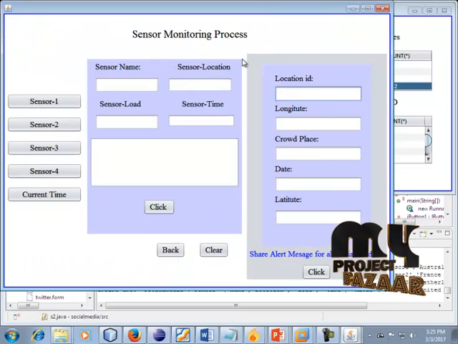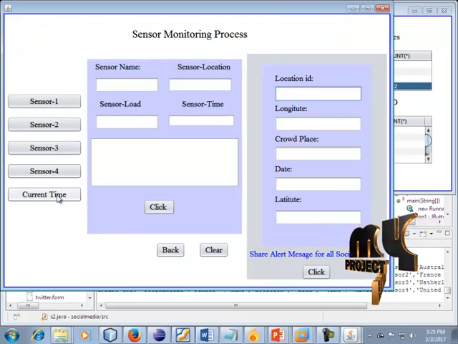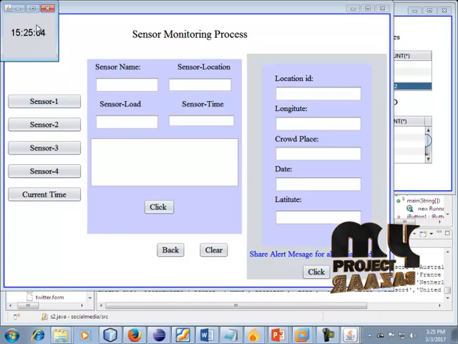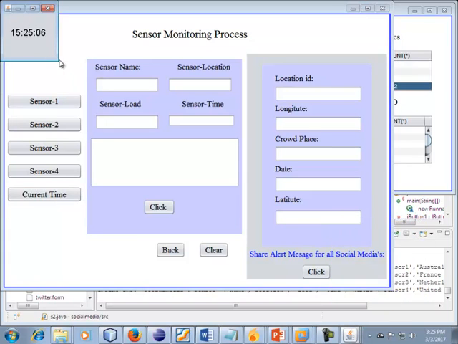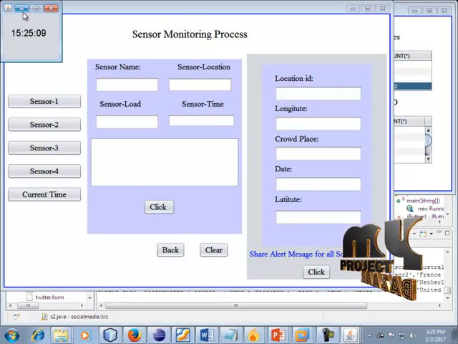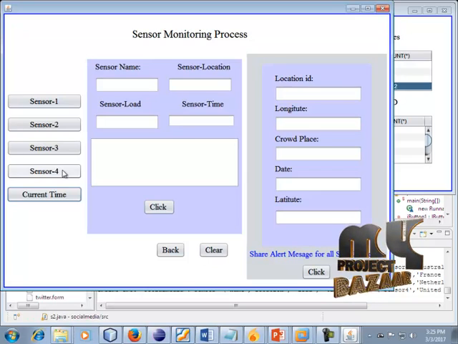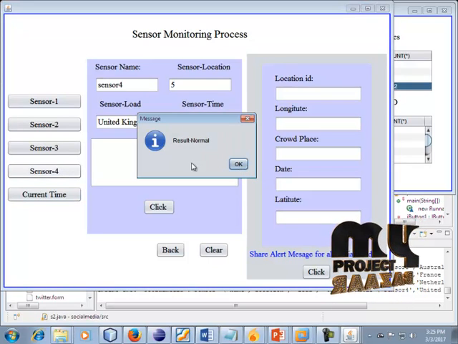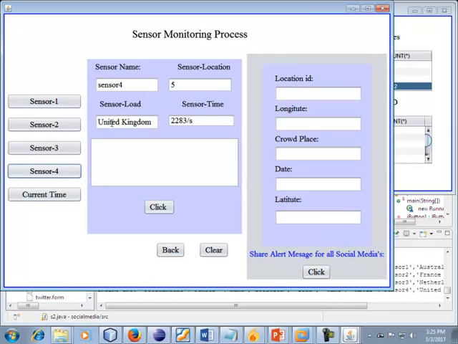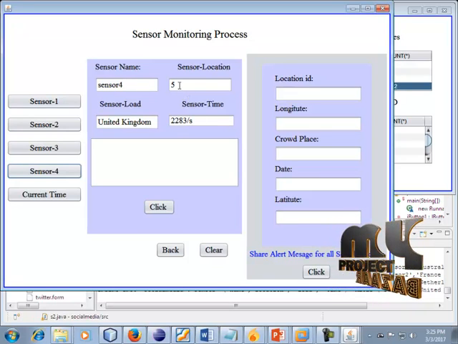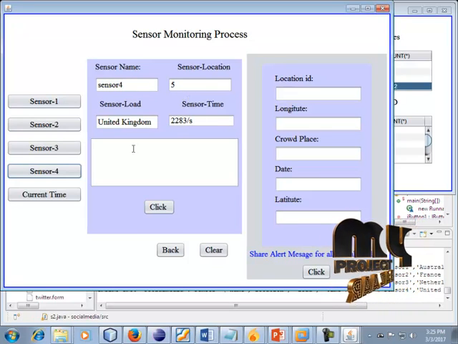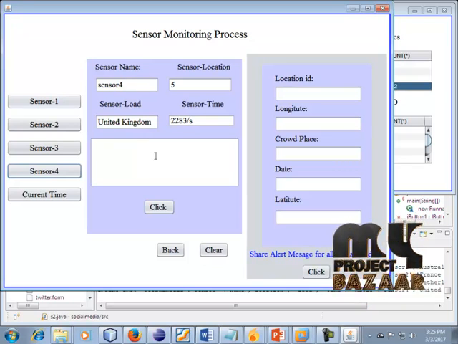Okay, it is our sensor monitoring process. First, click this process. Our current time can be displayed in this field. So we can minimize this. First, click this sensor 4. Sensor monitoring result can be normal in United Kingdom. Sensor time, sensor location and sensor name can be displayed in this field. So in our United Kingdom, the sensor monitoring process can be normal.